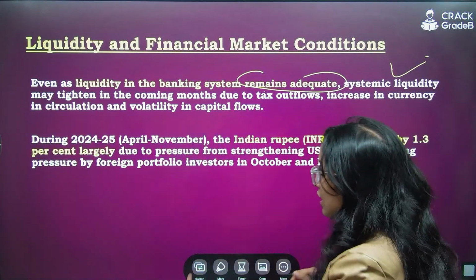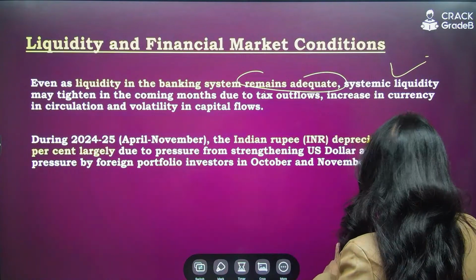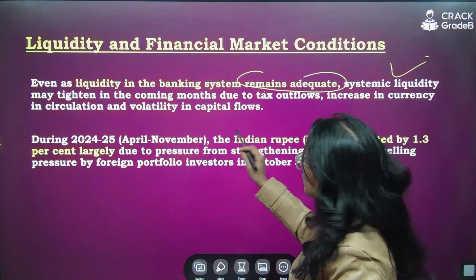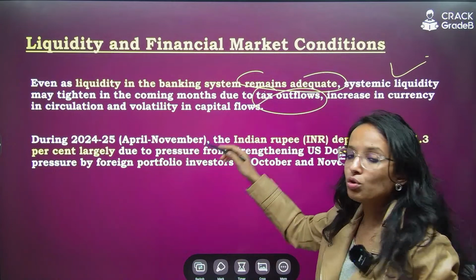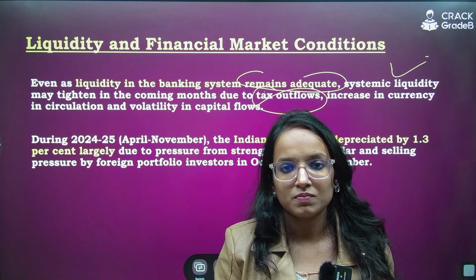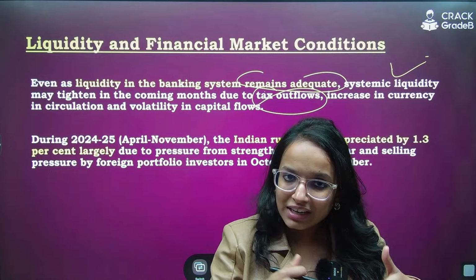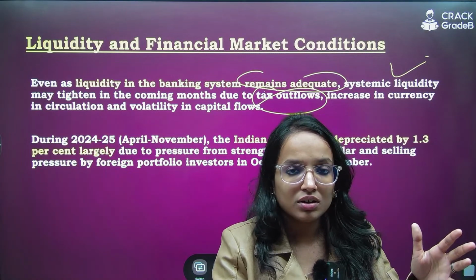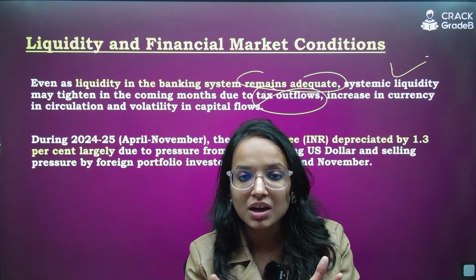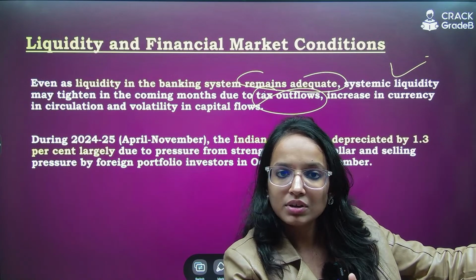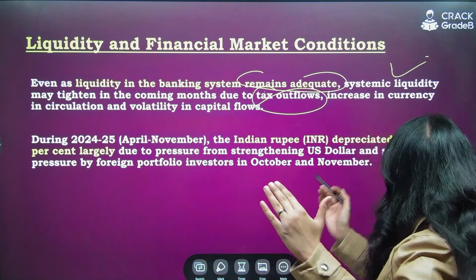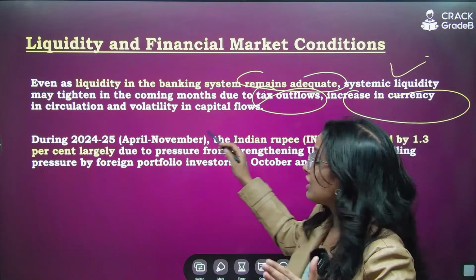What are these? So they have specifically mentioned that in coming months, due to more tax outflows from the banks, more tax outflows, the part of the operational income which goes into the taxes, right? More tax outflows, then increase in currency in circulation.